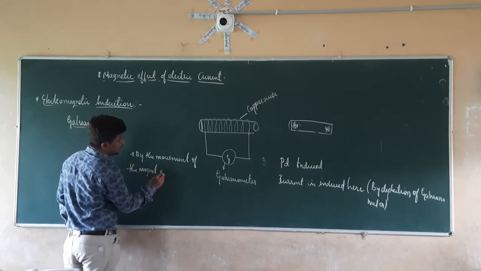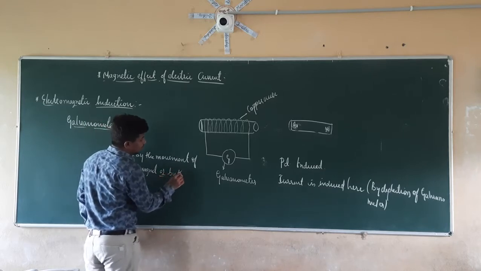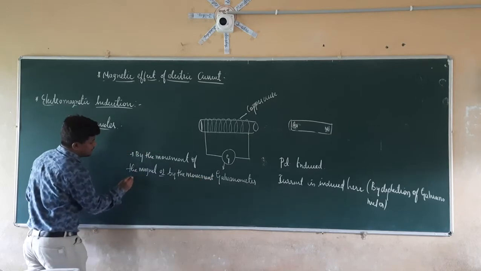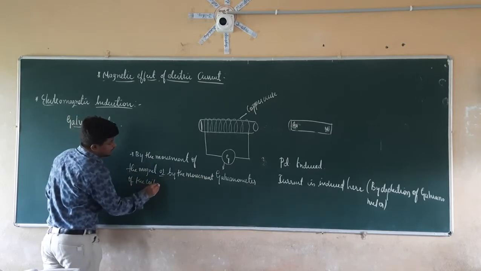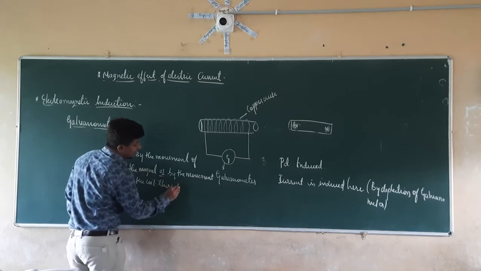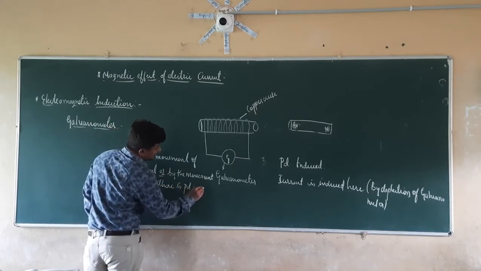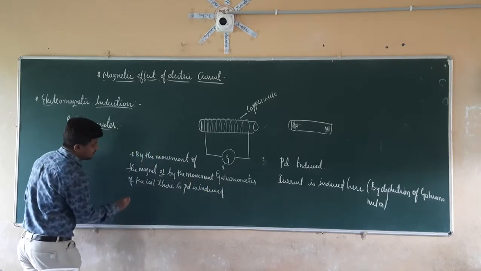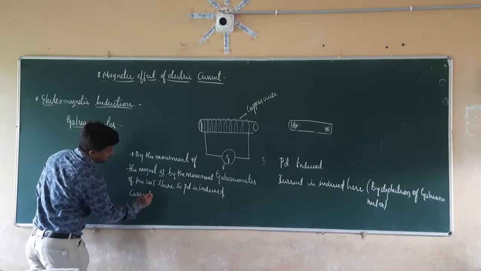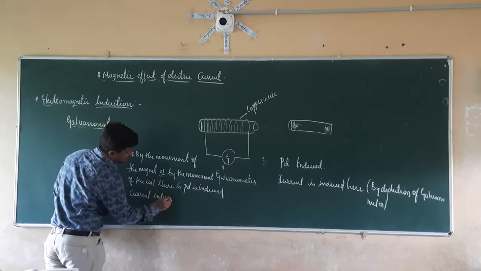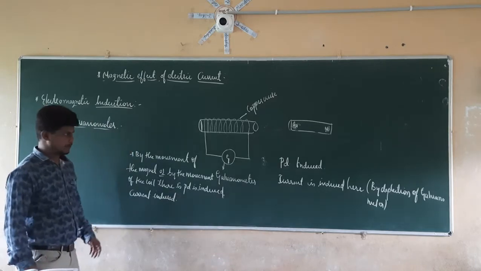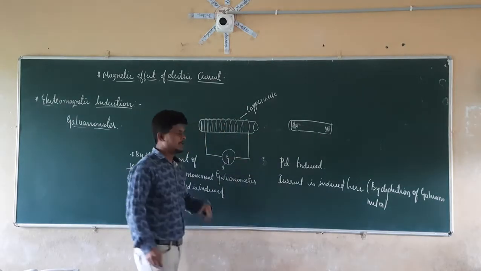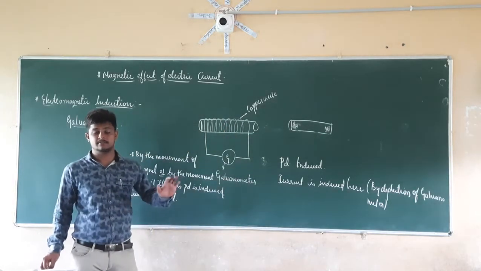By the movement of the magnet or by the movement of the coil, a potential difference is induced. By that potential difference, current is induced. So by this we can say that by continuous movement of the magnet, there is the induction of the current.